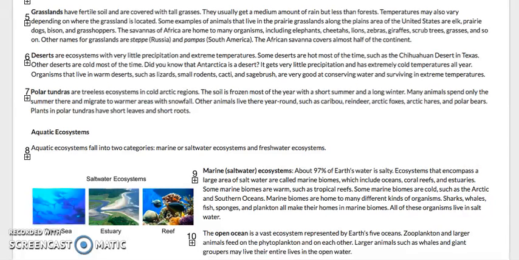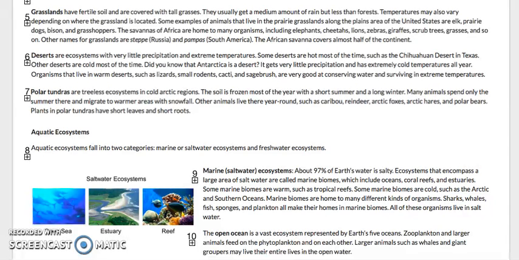The savannas of Africa are home to many organisms, including elephants, cheetahs, lions, zebras, giraffe, scrub trees, grasses, and so on. Other names for grasslands are steppe, that's what they call them in Russia, pampas, which is in South America. The African savanna covers almost half the continent.